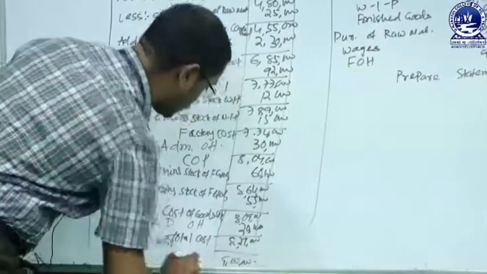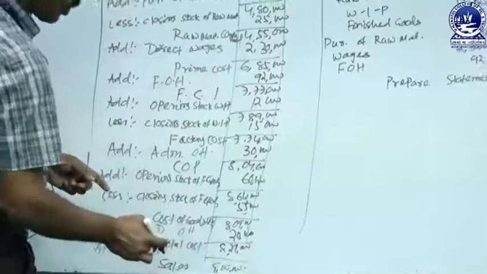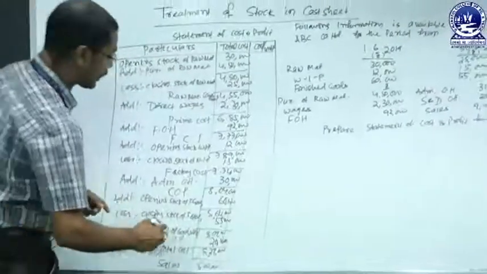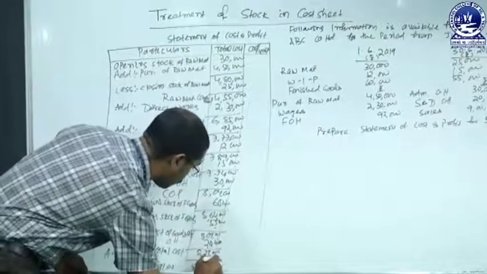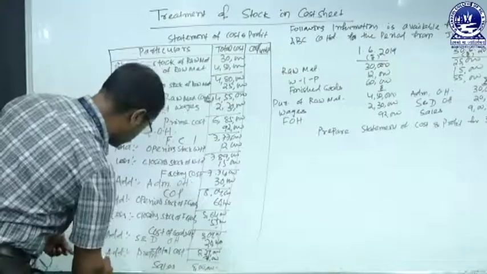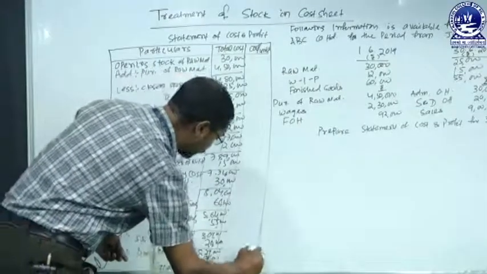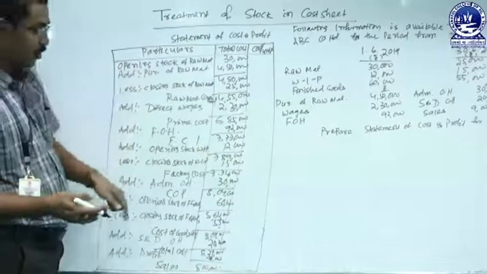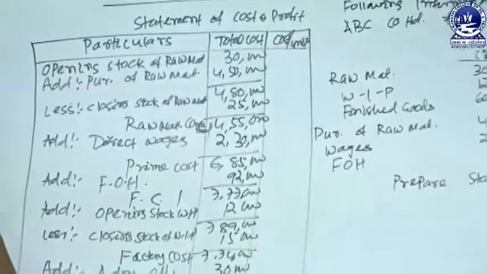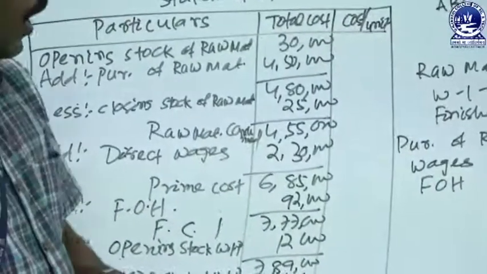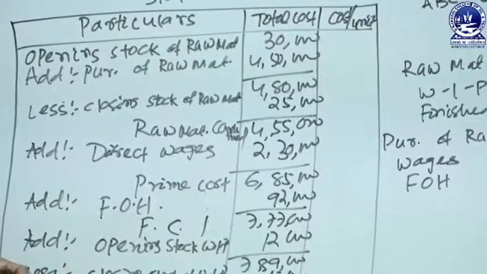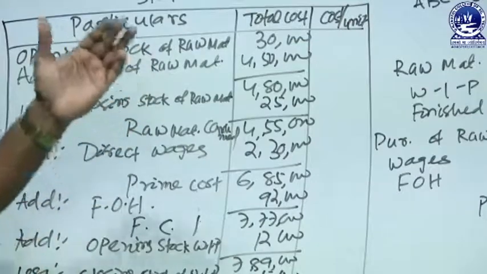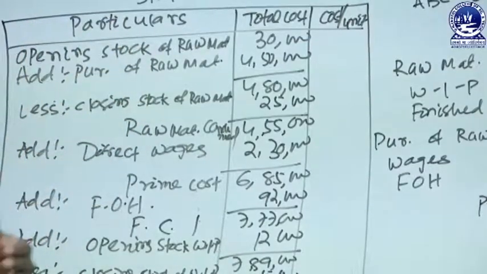So the difference between sales and total cost or cost of sales is known as your profit. 9 lakhs minus 8,29,000. The resulting value is 71,000. This is the balancing figure. The profit value is 71,000. So this is the detailed format of the statement of cost and profit. Here the resulting figure, profit, is 71,000 for the month ending 30th June 2009. So this relates to our treatment of stock at the time of preparing a cost sheet.